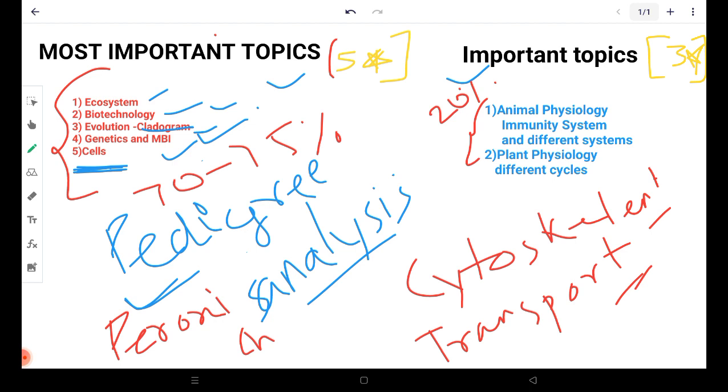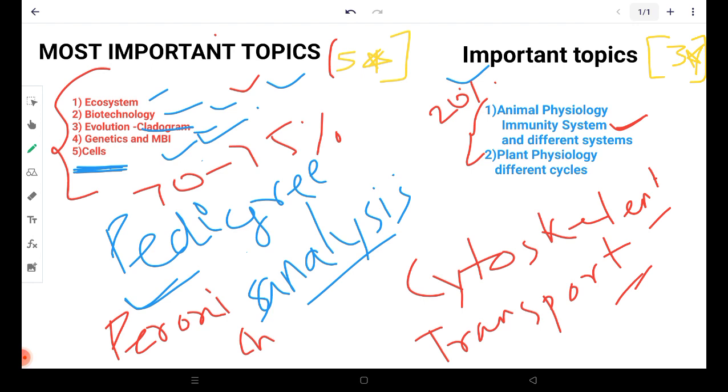So if you have not done that yet, then there is no hurdle. First focus on the most important topics. After completing that revision, if you get time, switch to important topics in animal physiology. One of the important topics is the immune system. In the immune system, you have to learn about lymphocytes, how their actions are done, how interleukins are produced, and how the T lymphocyte triggers the B lymphocyte to secrete antibodies. So these are important aspects.